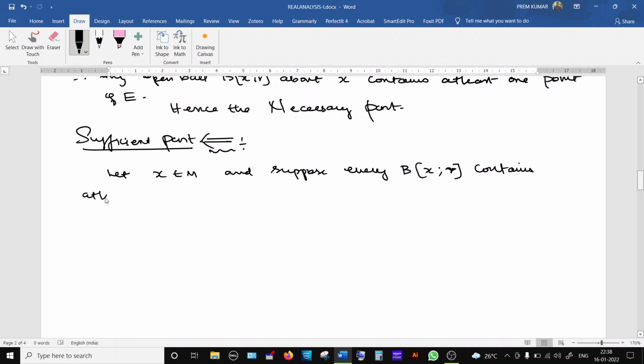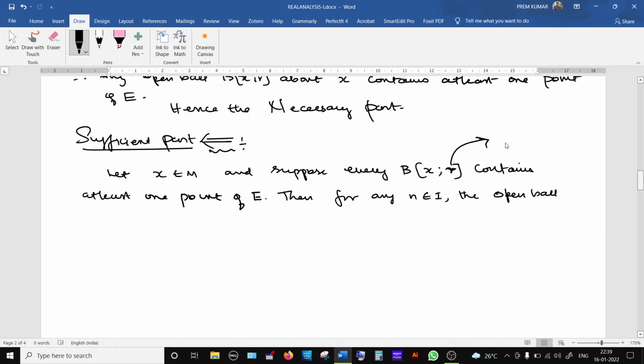Suppose every open ball contains at least one point of the set E. Then for any n in I, the open ball, now this is a general statement. So any open ball, but center must be x, radius can change, will contain at least one element of E. So now I am going to change the radius and create many open balls.